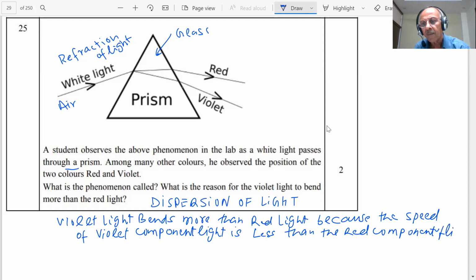The slower the speed, the more it will bend. So violet has the lower speed.